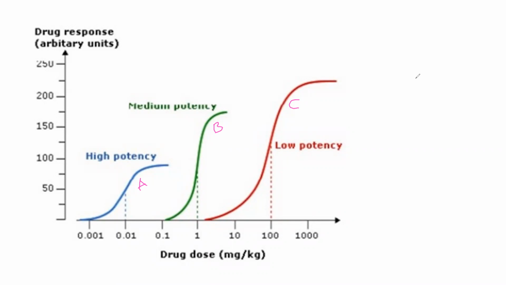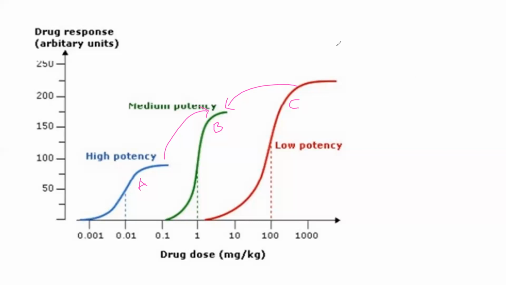So what about B then? B is definitely less potent than A because it is to the right of A, and when compared to C, it is to the left. That means compared to C, it is more potent. You understood? Let me tell you once again. Drug B is less potent than A, more potent than C. That is in terms of potency. In terms of efficacy, B is more efficacious than A, but less efficacious than C.